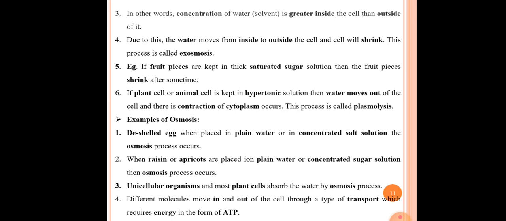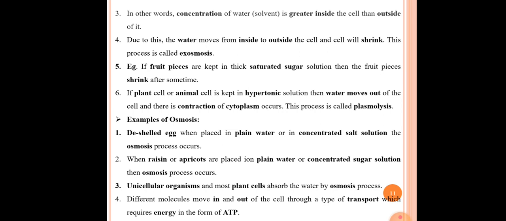Here we can conclude that when a deshelled egg is placed in water, there is swelling of the egg, and when a deshelled egg is placed in concentrated solution, or sugar solution, there is shrinkage of the egg cell. The second example is when raisins or apricots are placed in plain water or concentrated sugar solution, then the osmosis process occurs. This example is similar to the egg cell.